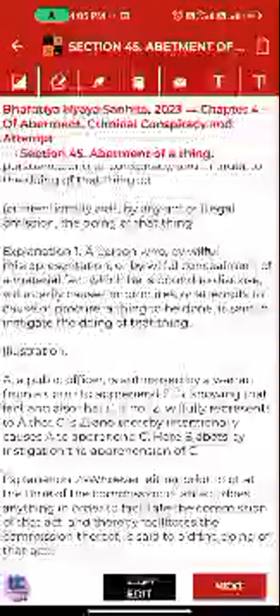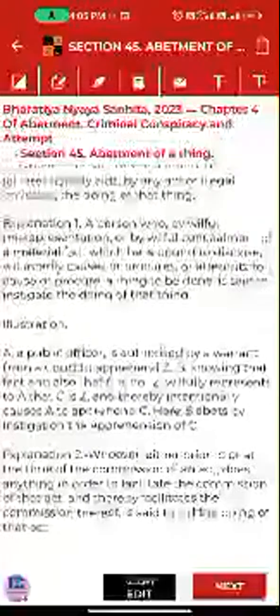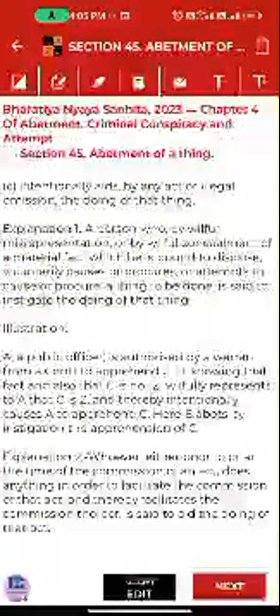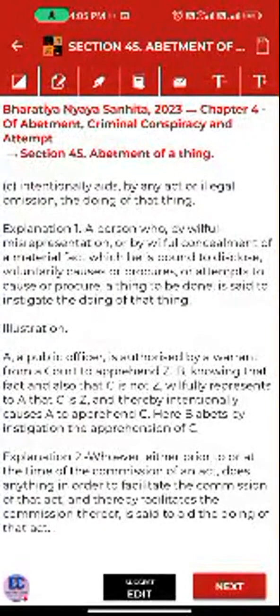B is here liable to the punishment for the abatement. Okay. Let's see the explanation second. Whoever, either prior to or at the time of the commission of an act, does anything in order to facilitate the commission of that act and thereby facilitates the commission thereof, is said to aid the doing of that act.